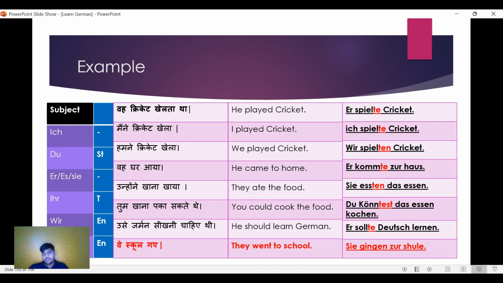Okay, so it's the same type of verb in German also, but do not worry, it is very few compared to the regular verbs, because 90% are regular verbs in German. Only 10% or 20% are irregular verbs, which are very easy to learn, because while doing practice and while reading books and creating sentences, you will get those verbs, and you can easily remember them.